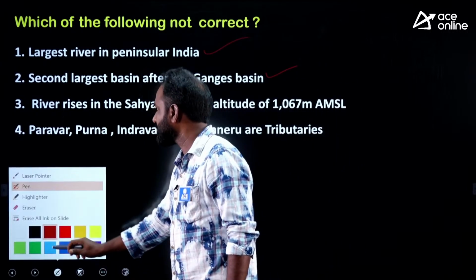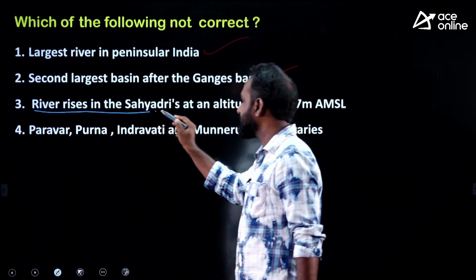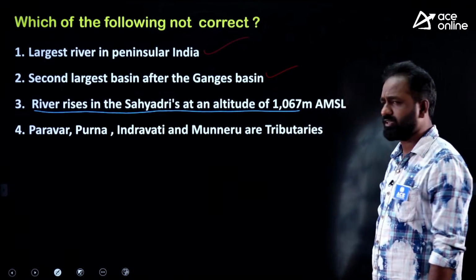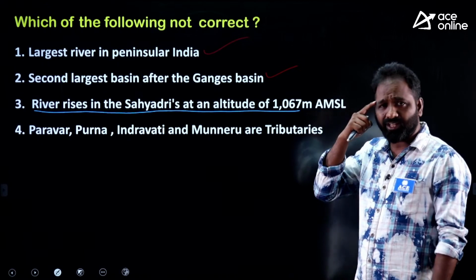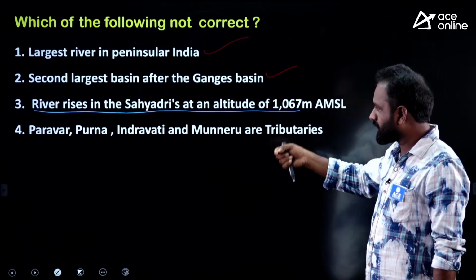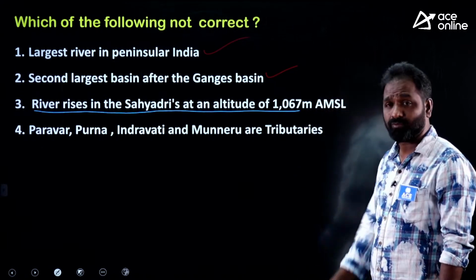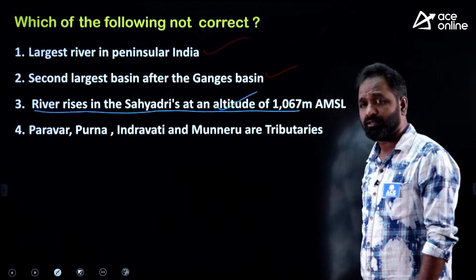Then the third statement. The Godavari river rises in the Sahyadris at an altitude of 1061 meters. Yes, everyone knows that. Near Trayambak, the Godavari river rises in the Sahyadri mountains at a height of 1061 meters. The statement is absolutely right.